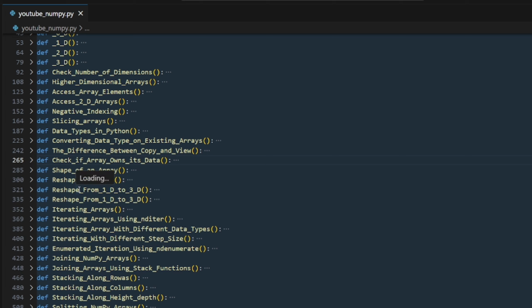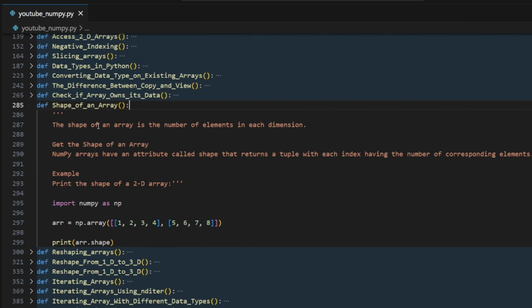Now we are having a shape. Remember your matrices from maths? We have certain shapes, like the square matrix, and the triangle matrix, which has a 0 on one side and a triangle-like shape over there. But here we are only talking about the shape, I mean row into column. See, the shape of an array is the number of elements in each dimension. It will print the number of rows and the number of columns inside each row. Correct? Yeah, we have a definition for that.